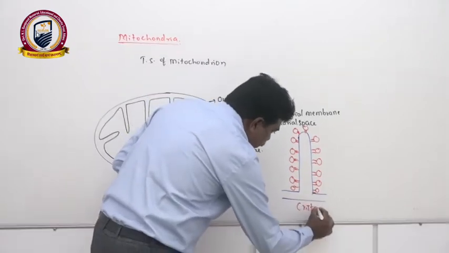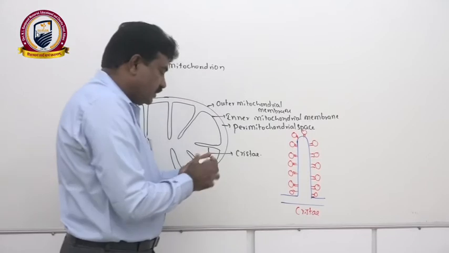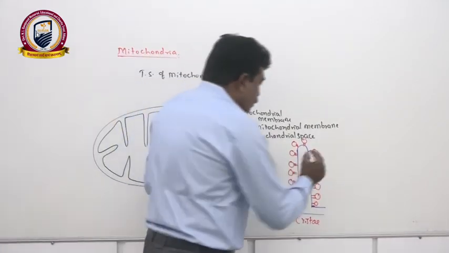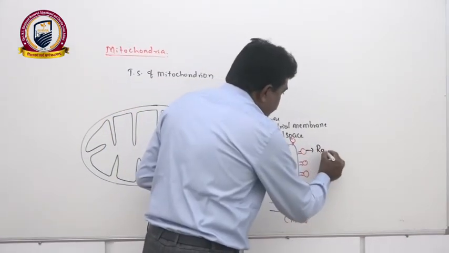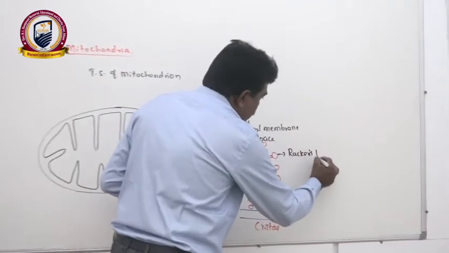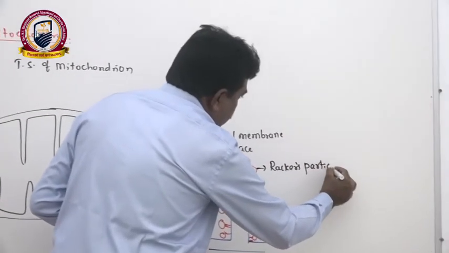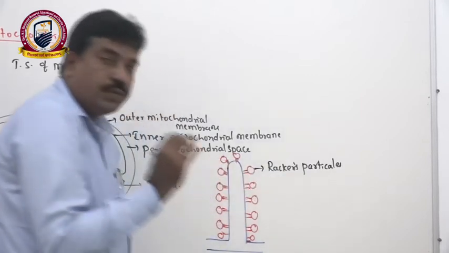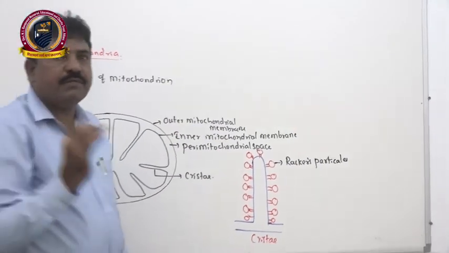The cristae show Racker's particles. These Racker's particles are also known as F0 F1 particles.